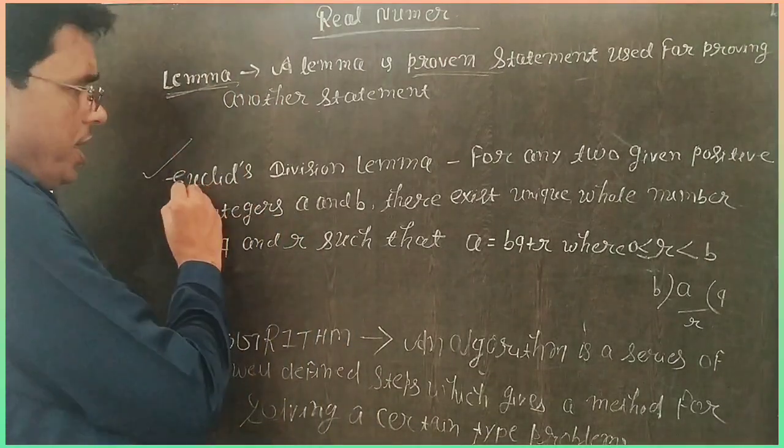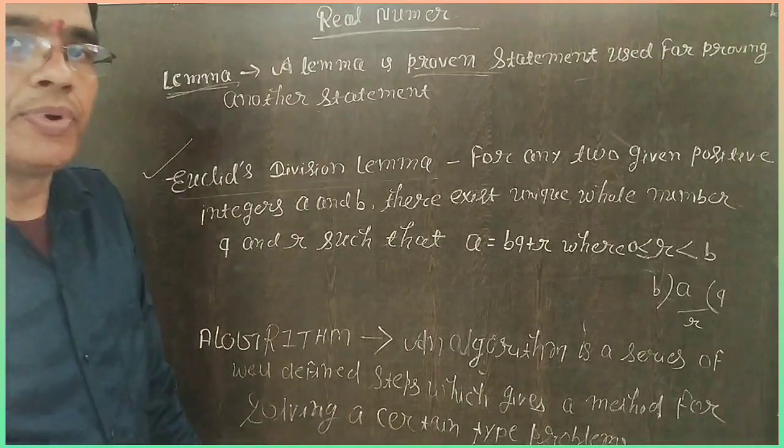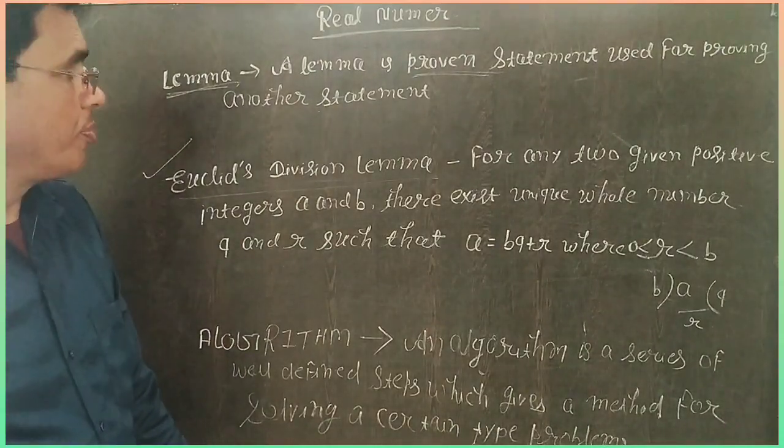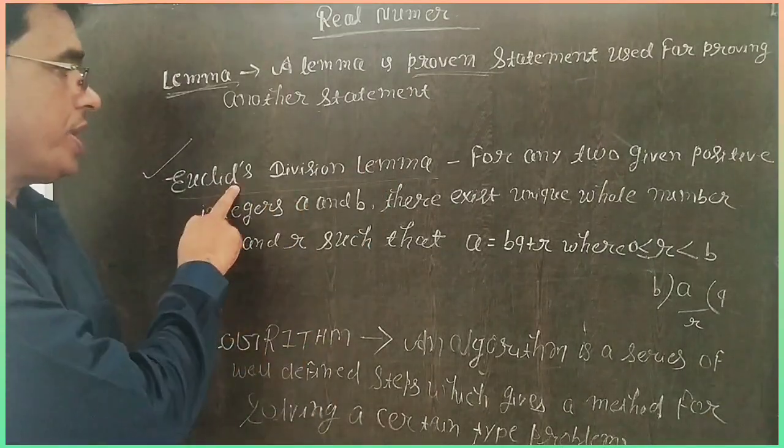Next, in your syllabus, it is very important for the board examinations, 2 marks: Euclid's division lemma. What is Euclid's division lemma?